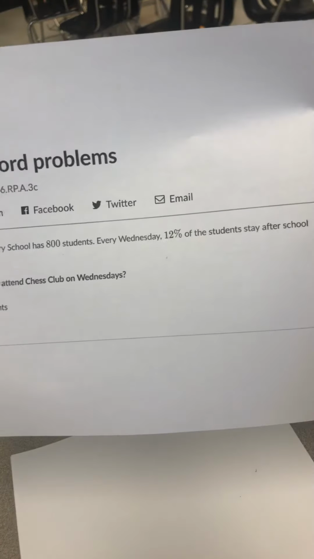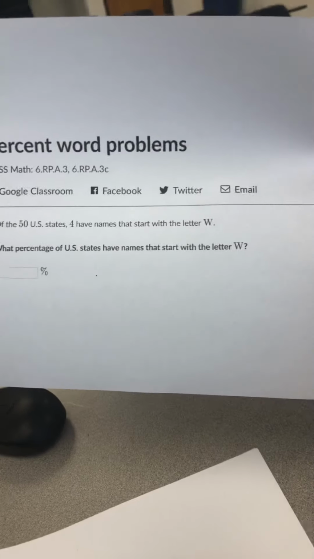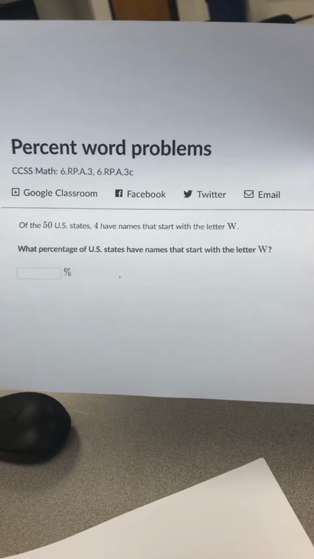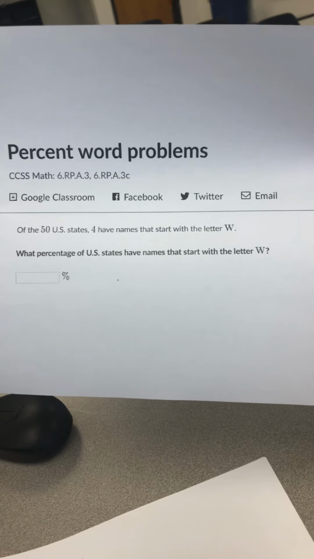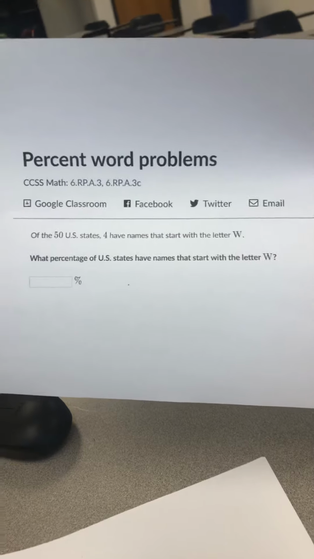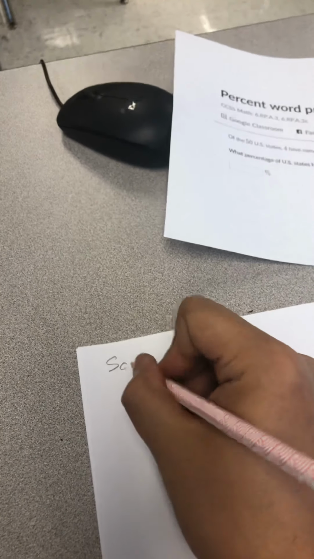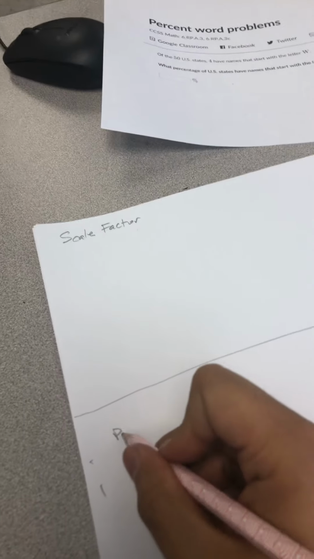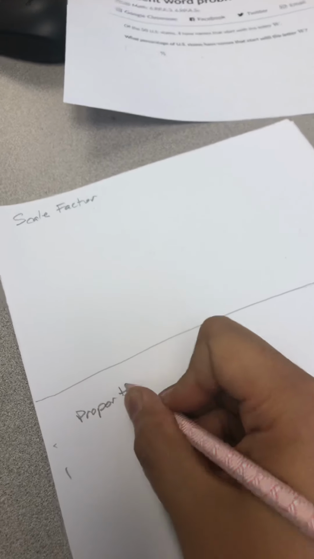That was percent word problems for Challenger Elementary School. Let's try the next one, percent word problems. We have here, of the 50 U.S. states, 4 have names that started with the letter W. What percentage of the U.S. states have names that start with the letter W? Again, we'll solve it two different ways. The first way, we'll do scale factor. And the other way we'll solve it is the proportional method. You do have to know it both ways.